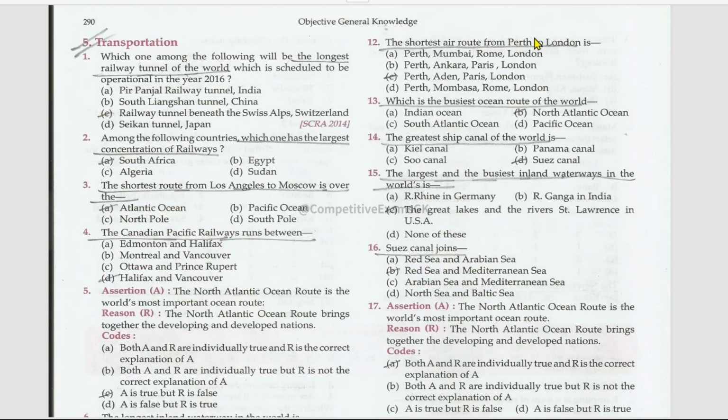The shortest air route from Perth to London is Perth, Aden, Paris and London. Which is the busiest ocean route of the world? That is the North Atlantic Ocean. The greatest ship canal of the world is the Suez Canal. The largest and the busiest inland waterways in the world are the Great Lakes and the St. Lawrence River in USA. The Suez Canal joins the Red Sea and the Mediterranean Sea.